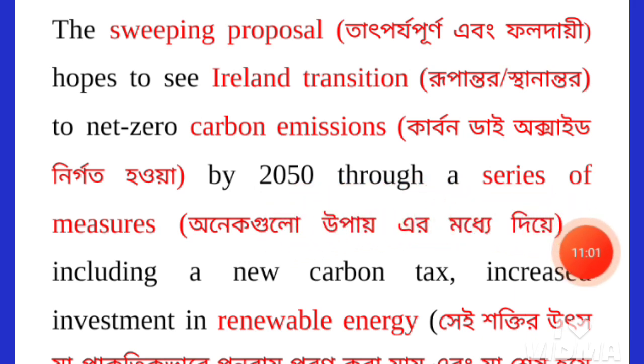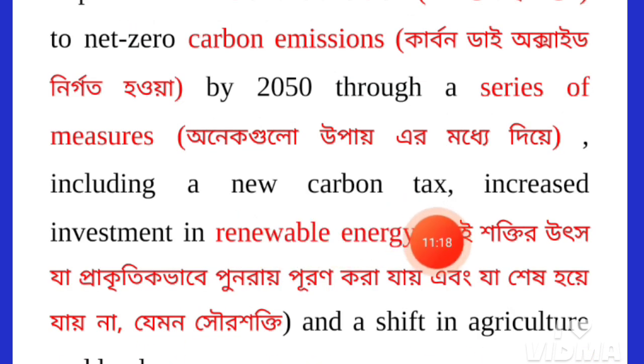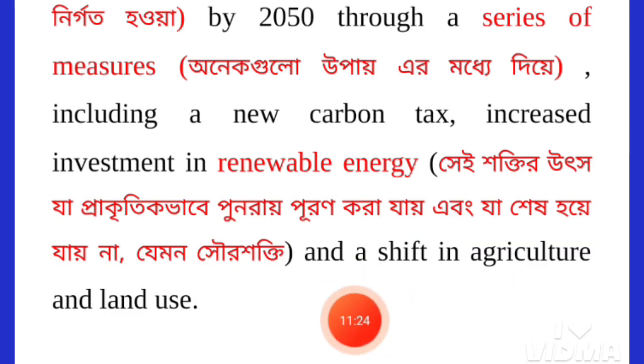And this plan has been designed through a number of measures. Measures means the ways, such as a new carbon tax, increased investment in renewable energy, and a shift in agricultural land use. Then what is the meaning of renewable energy? Renewable energy is energy which will not be exhausted after many years.